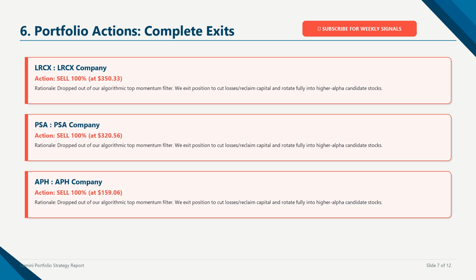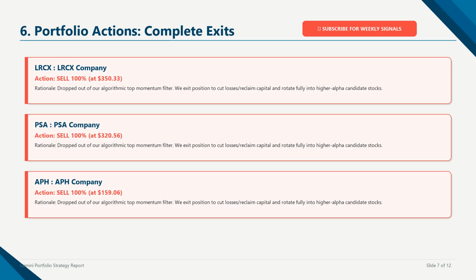Based on these insights, we are implementing several complete exits to optimize our portfolio. We are selling all shares of LRCX, PSA, APH, DAL, CAT, UL, MRK to manage risk and cut losses. For example, exiting LRCX allows us to lock in capital and avoid further downside exposure as its short-term momentum flags. Similarly, selling PSA and APH cleanses the portfolio of names that have fallen below our strict fundamental and trend thresholds.